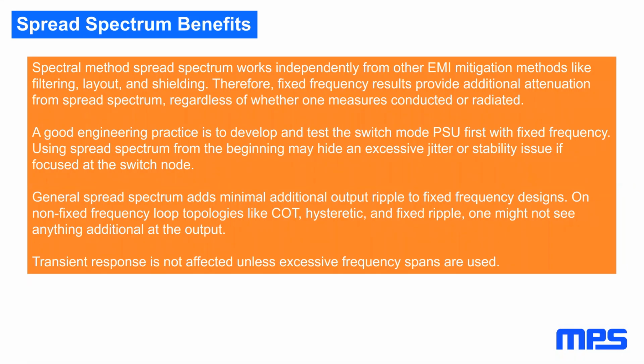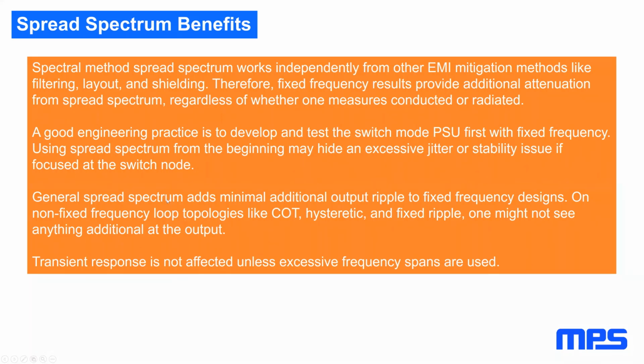If you already started with spread spectrum, with the switching frequency and duty cycle moving around all over the place, it's very difficult to detect on the scope if you have an actual instability area or it's just the effect of spread spectrum. So it's best if you can switch your spread spectrum on and off. A lot of our parts, which even have a fixed spread spectrum, have a synchronization pin where you can put an external signal to it.